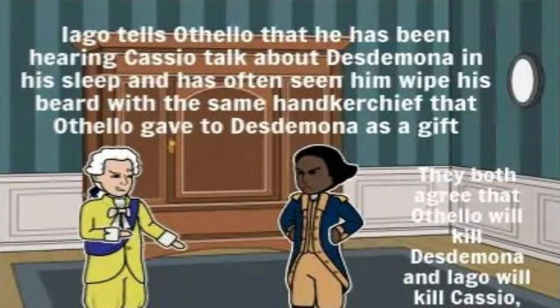Othello's increasing jealousy is exacerbated by Iago's claim that he has heard Cassio calling out Desdemona's name in his sleep. He even claims that he has seen Cassio with Desdemona's handkerchief with strawberries embroidered on it. The confidence Othello shows in Act 1 when he confronts Brabantio and the Duke is shattered when he falls into Iago's trap and believes that Desdemona has betrayed him. In deep anguish, Othello vows to kill Desdemona and Iago vows to kill Cassio.